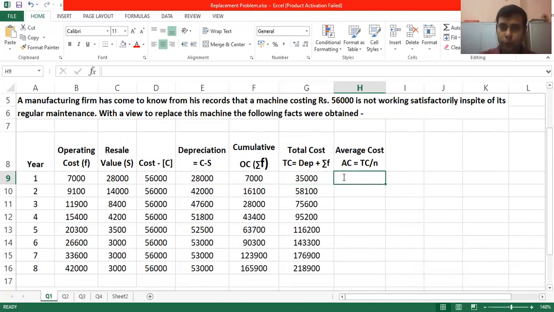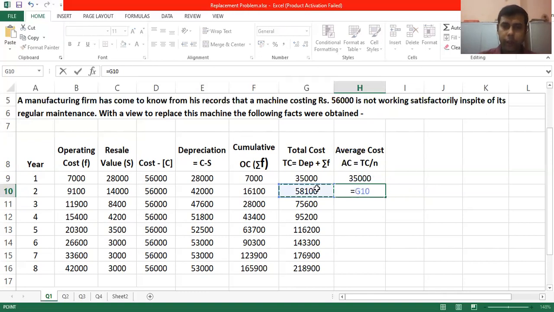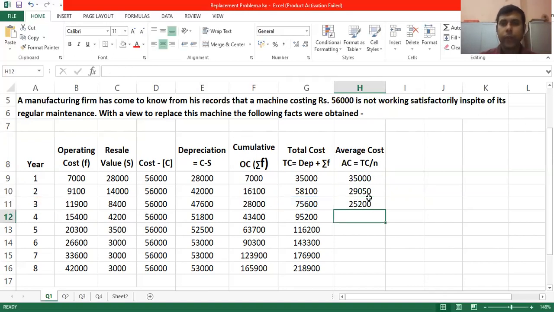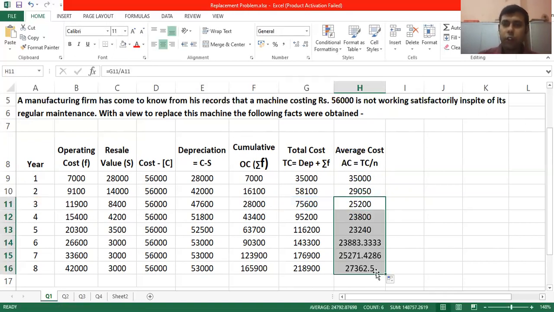We are supposed to divide total cost by the number of years. So divide this. Similarly, total cost divided by number of years. So finally, I'm dragging it down. So this is our average cost.